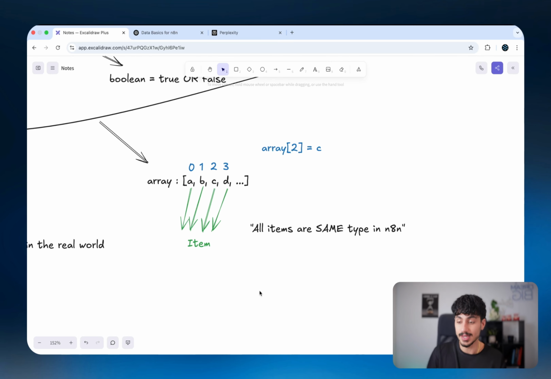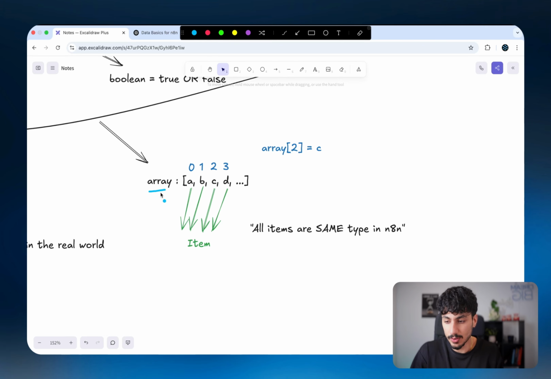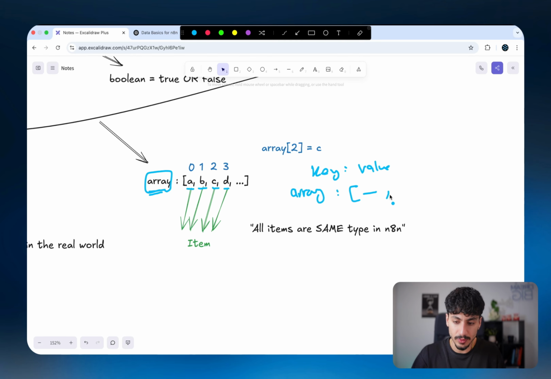Now, the next data type, which is also extremely important inside n8n, is what we call an array. So an array is also a multi-value data type because inside one array, you would have multiple different data points, right? But instead of an object, where we had to define a key and the value associated with it, in an array, we just have multiple values with no keys. So value number 1, value number 2, value number 3, value number 4, and so on and so forth.